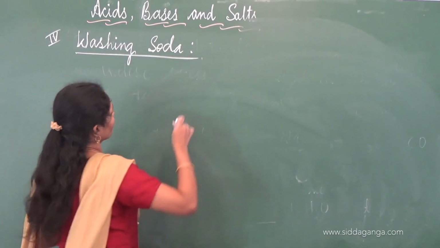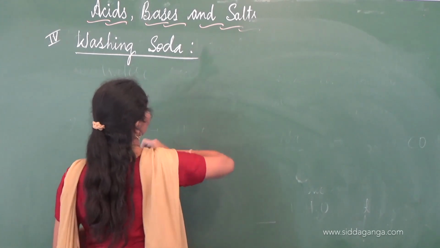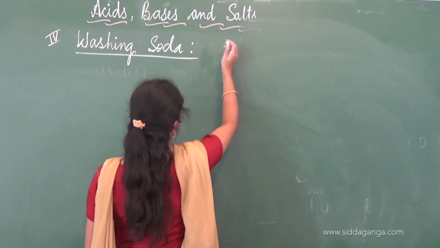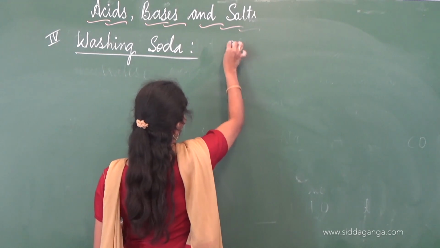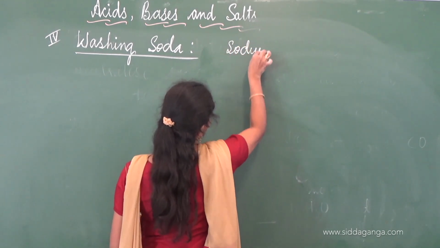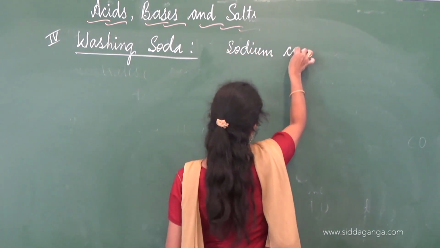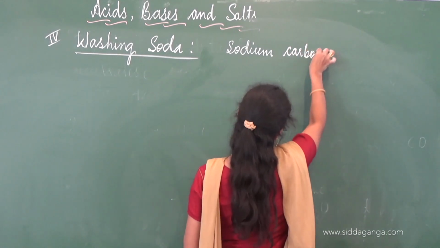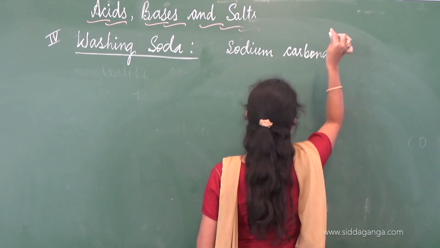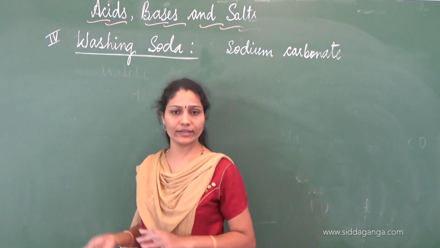Washing soda is sodium carbonate, but not just sodium carbonate, it is actually said to be hydrated sodium carbonate.